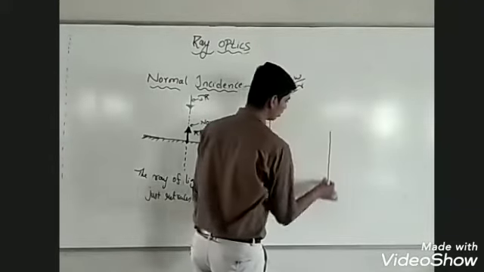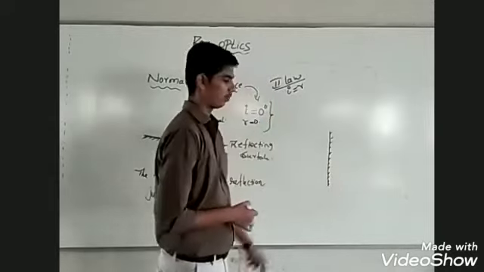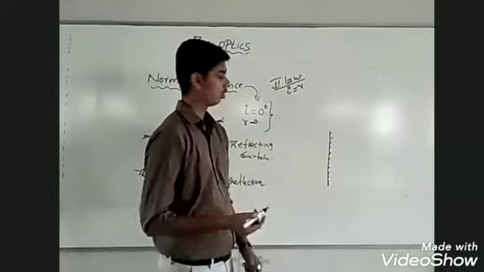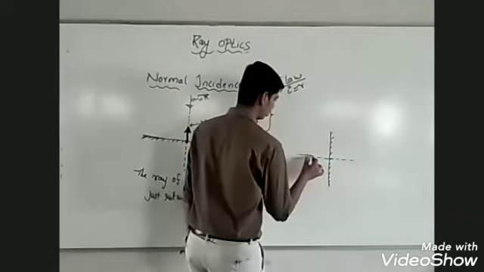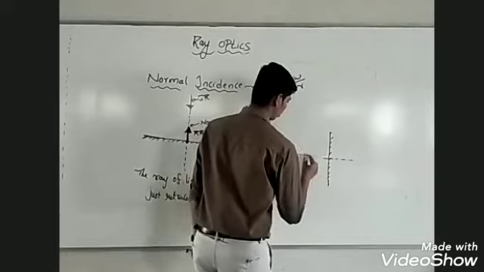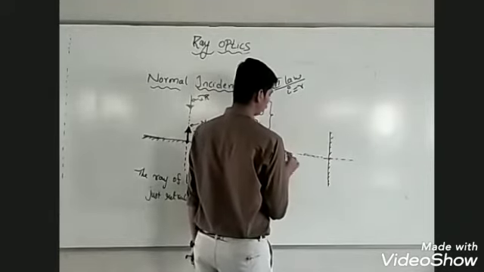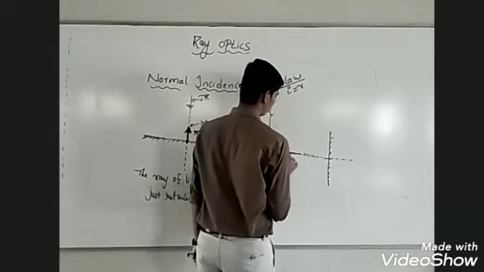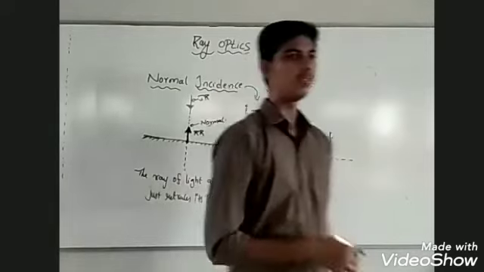Suppose this is a reflecting surface. I will draw the normal at this point. This is the normal. I allow a ray of light to pass along the normal. This is the incident ray. Can you tell me what is the angle of incidence in this case?